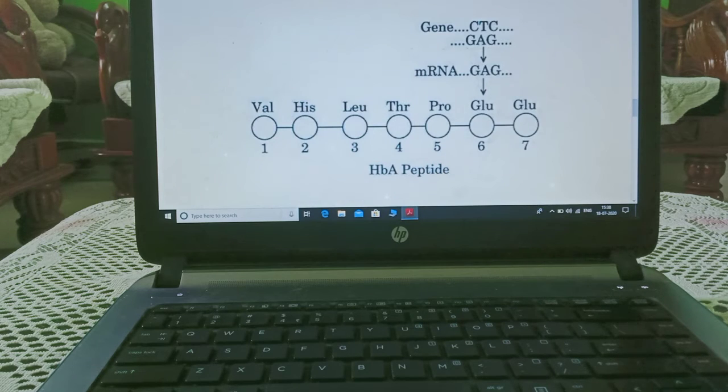Now here you will see what happens. This is the gene: cytosine, thymine, cytosine, and it will convert cytosine to guanine, thymine to adenine, cytosine to guanine. Then in messenger RNA the same message will go. Then when the mutation occurs at this 6th place, it will be replaced by valine, and this is the normal peptide chain of a normal human being.